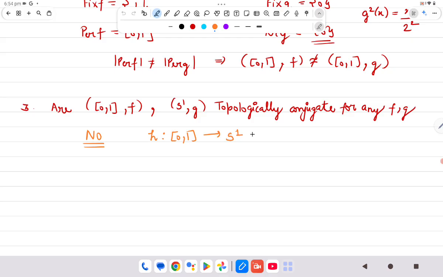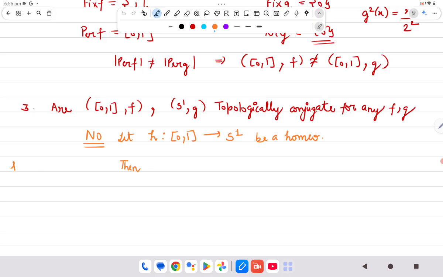And the answer is no. Okay, let me explain why it is so. Because suppose a homeomorphism exists.